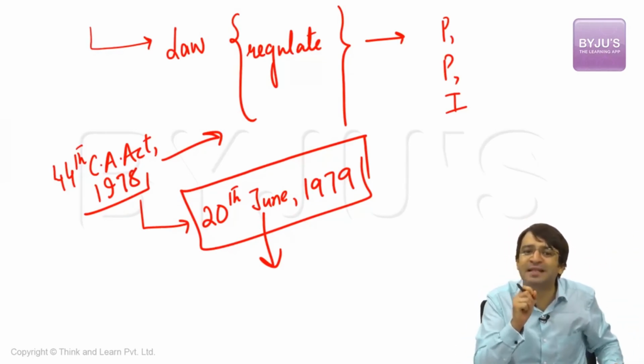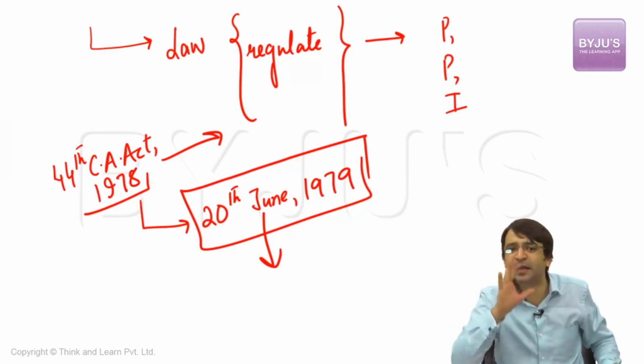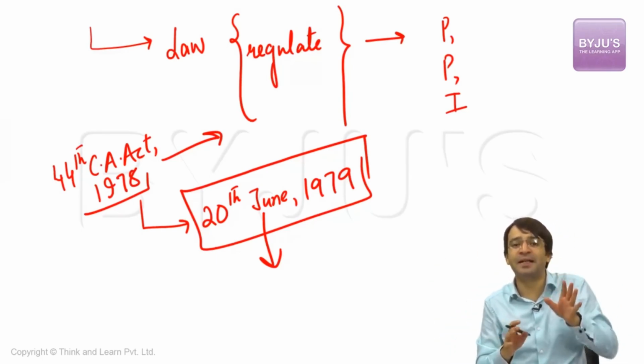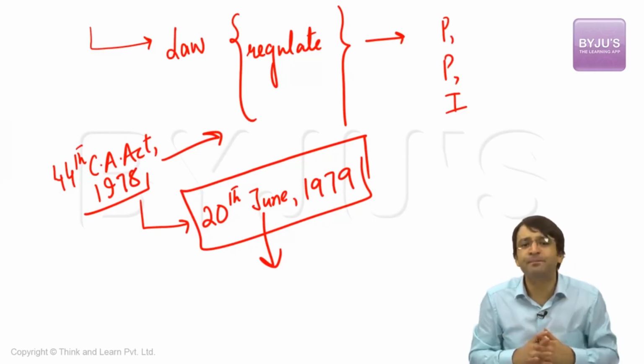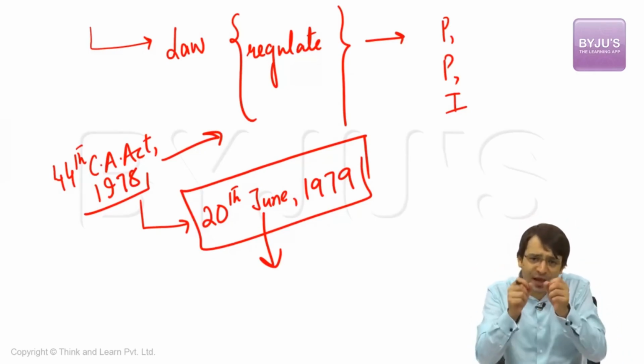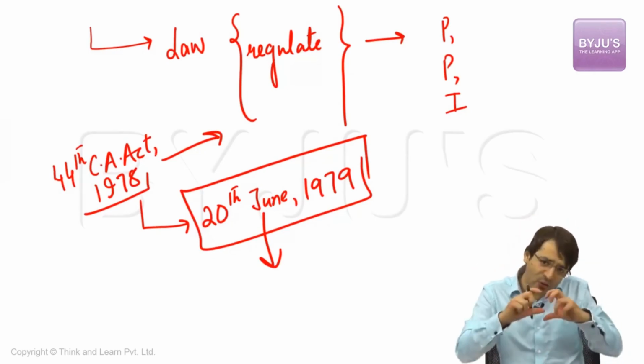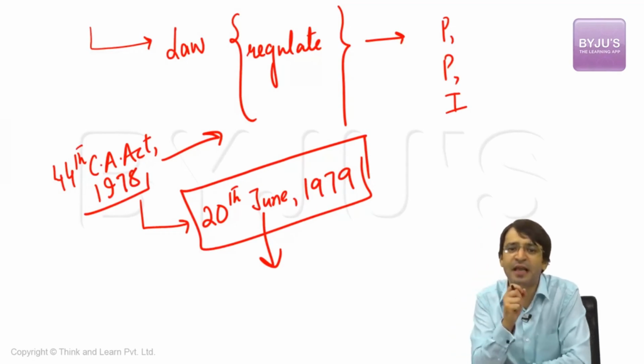The only thing that this 44th Amendment has done is delete the reference to the British Parliament. Nothing else. That means the same powers, immunities, and privileges which are available to British parliamentarians are available to Indian parliamentarians as well, except that this reference to Britain has been deleted by the Constitution. So that is the position. But when we are talking about this position, then how can we define which are the immunities, powers, and privileges available to Indian parliamentarians?